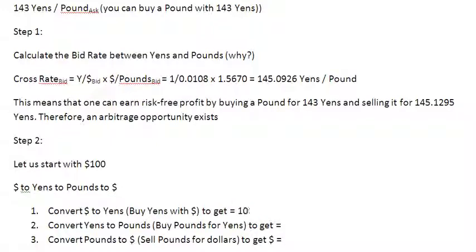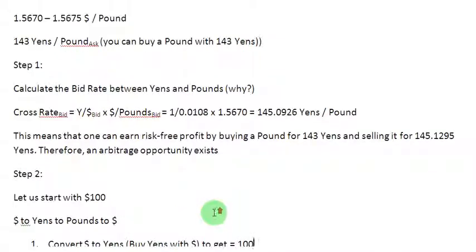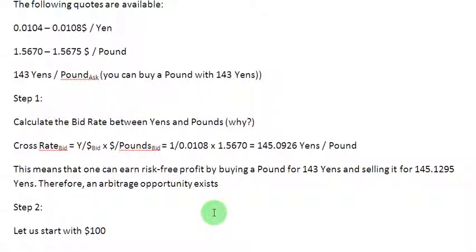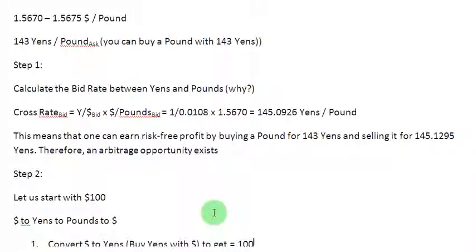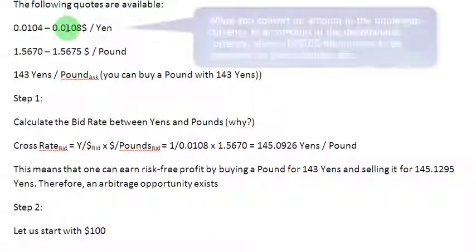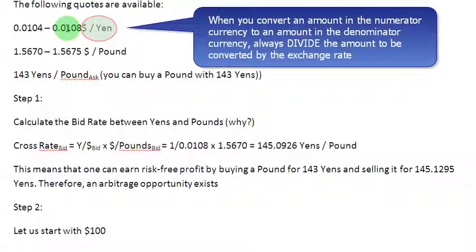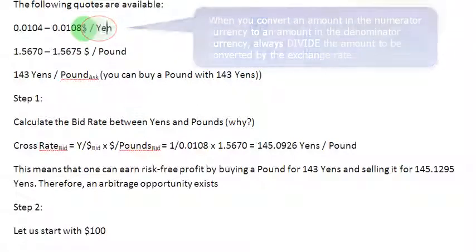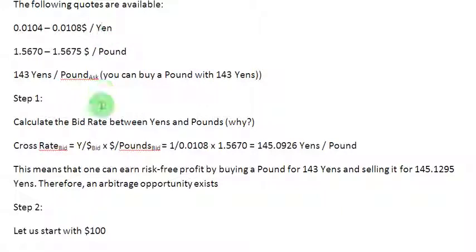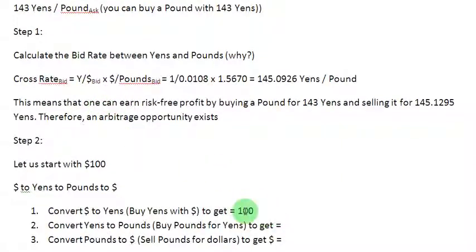So I write here $100, and then since I'm now converting my $100 to yens, that is, I'm buying the yens, I have to look for a quotation between dollars and yens. So for buying yens, this is the asked rate, $0.0108 to a yen. And since I'm converting my dollars to yens, that is, I'm converting a sum from a numerator currency to a denominator currency, I'm going to have to divide. Divide what? The amount that I'm converting, and divide by what? By the exchange rate quotation, which is